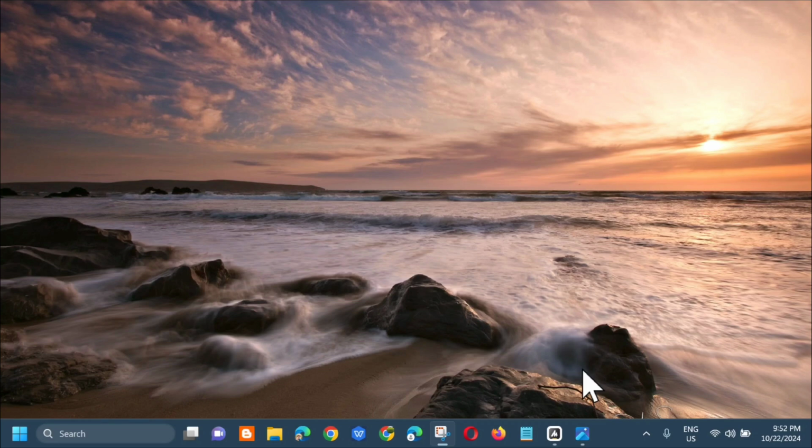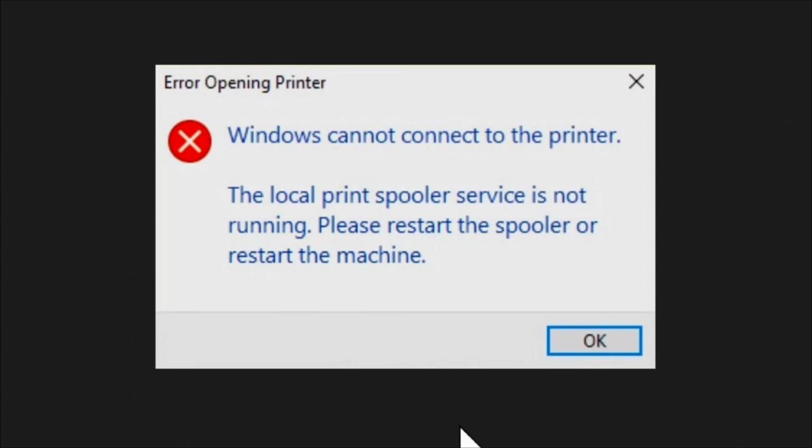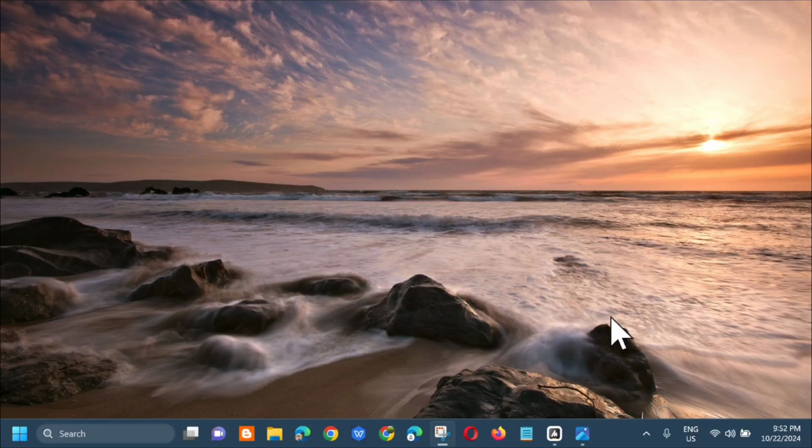And for today's quick tutorial, I'm going to show you guys how to resolve the printer error code 0x800706ba that you're experiencing on your Windows 10 or Windows 11 computer. It indicates the remote procedure call server is unavailable and can typically occur when attempting to access the remote object, and the main cause of this error is broken system files. Kung paano ba natin ito i-fix, without further ado, let's go ahead.